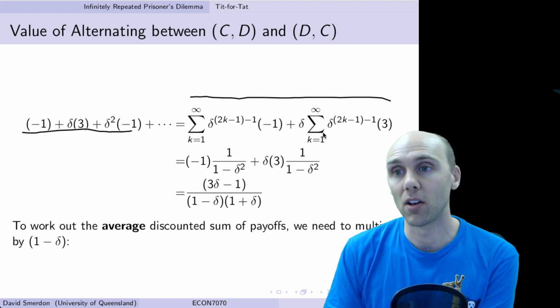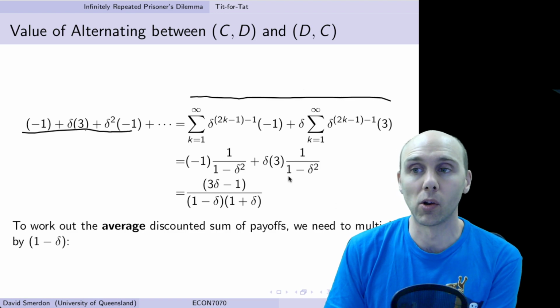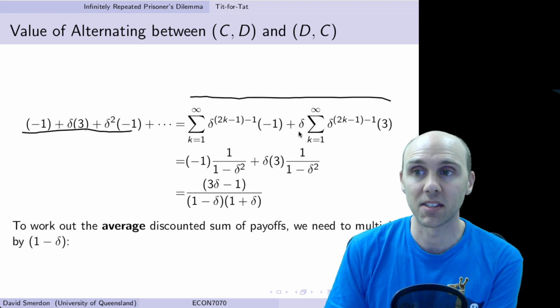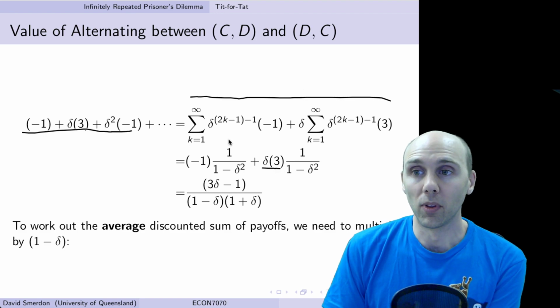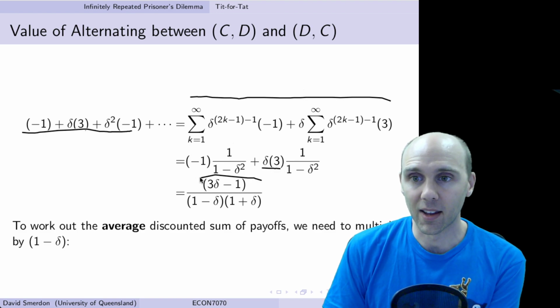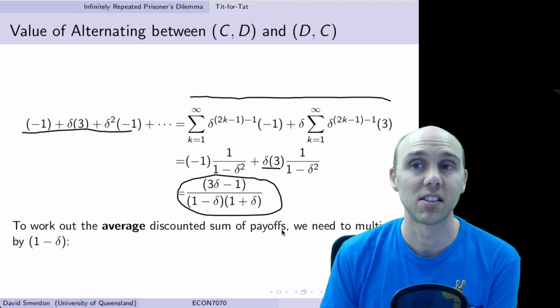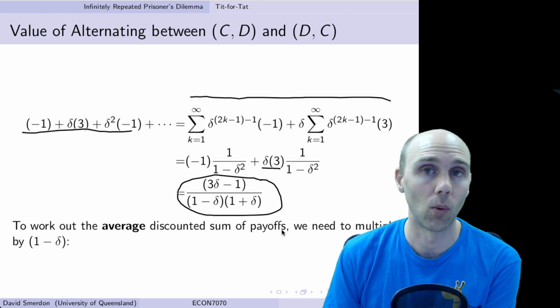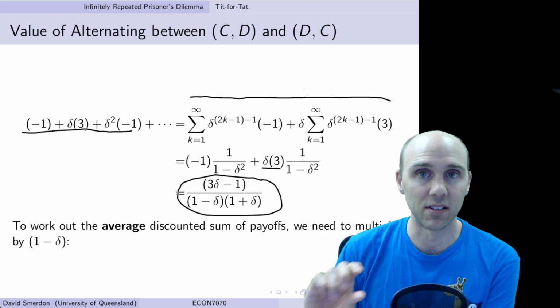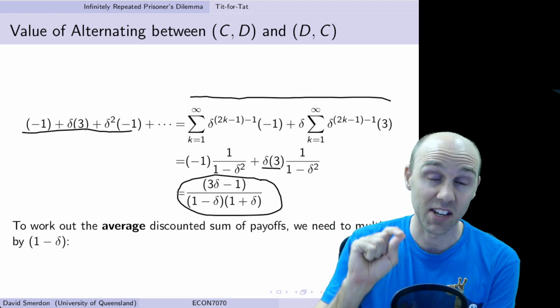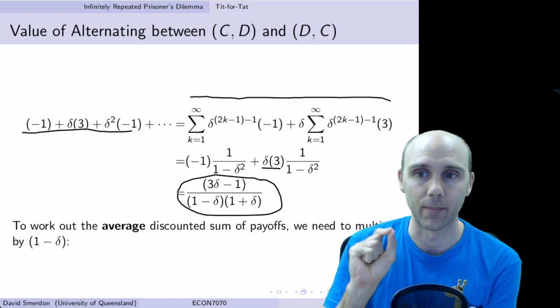And on this side over here, it's equal to 1 over 1 minus delta squared times this delta out the front and times the 3. Put all this together and we finally end up with this term here, which is the total discounted sum of payoffs for player 1 when alternating between CD and DC, starting at CD.